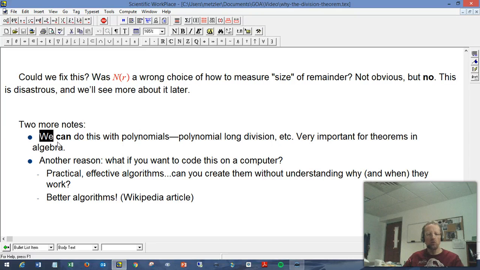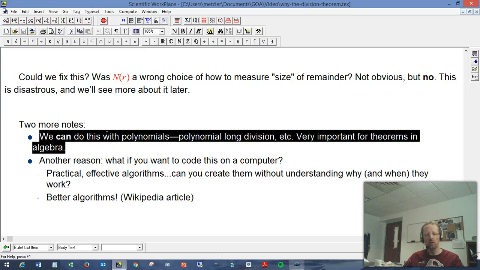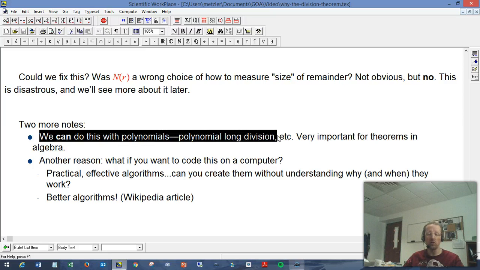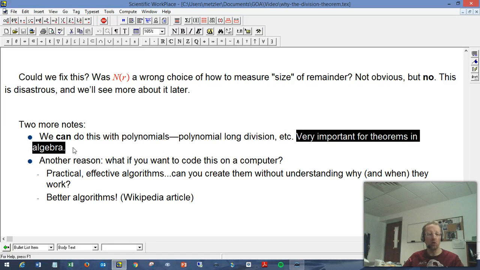One thing that you do, another motivation for studying this carefully with integers, is we do exactly the division procedure with polynomials. Polynomial long division and things like synthetic division, the reason they work is based on exactly the same kind of reasoning that we have for integers. And that's very important for the big theorems in algebra about polynomials and roots and things like that.